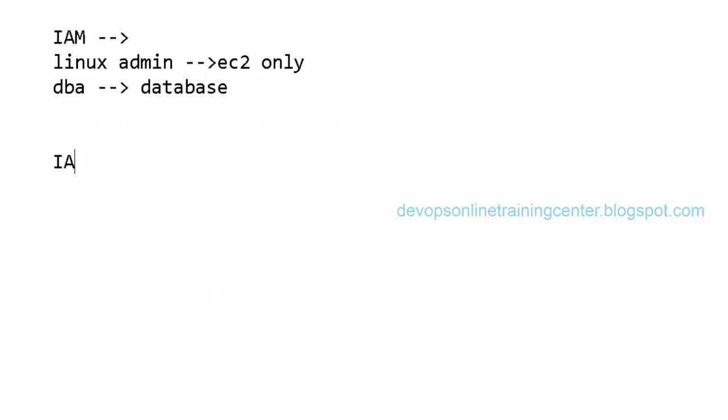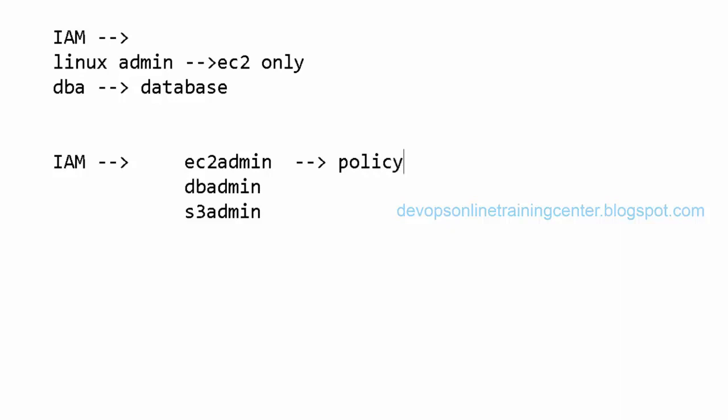So let us say if I have IAM, I can create a user like EC2 admin. I can create a user like DB admin. I can create a user like S3 admin, right? And I can give specific permissions to these people. Let us say for EC2 admin, there is something called policies. Using this policy, I'll set something like EC2 full access. So this guy will be able to access only EC2 related services.